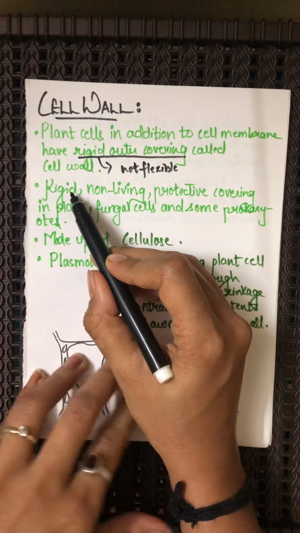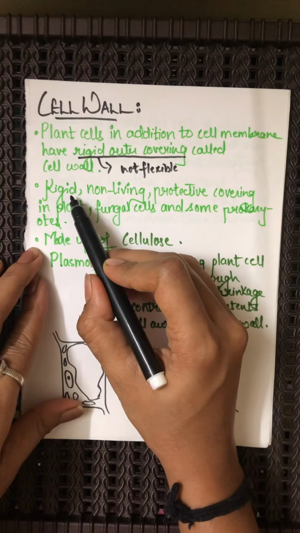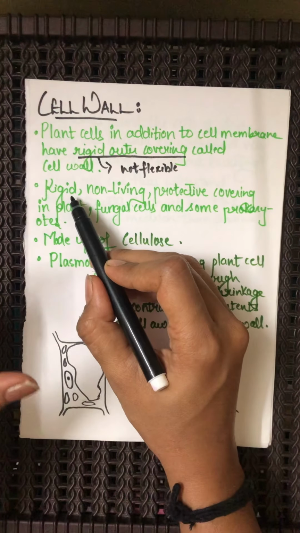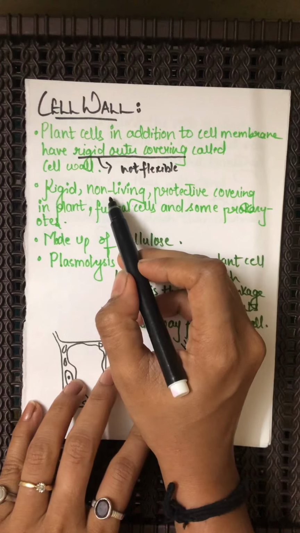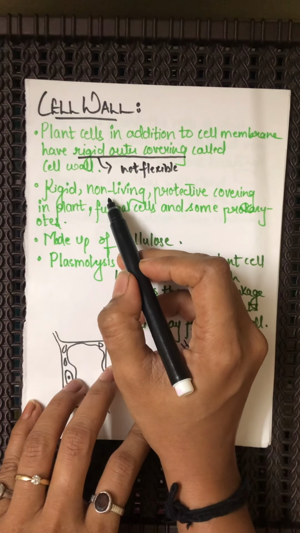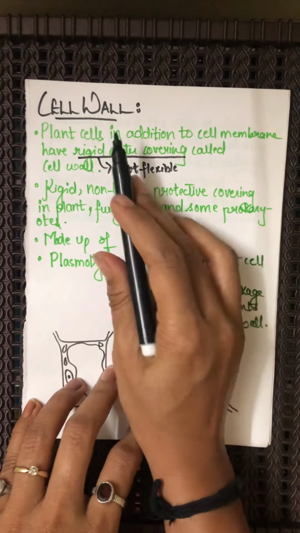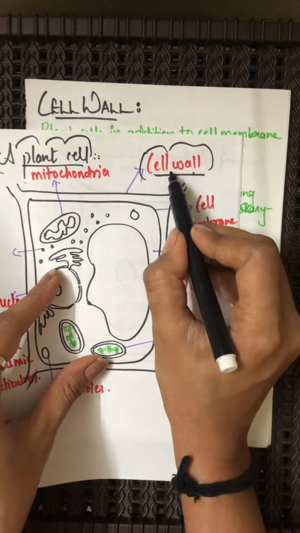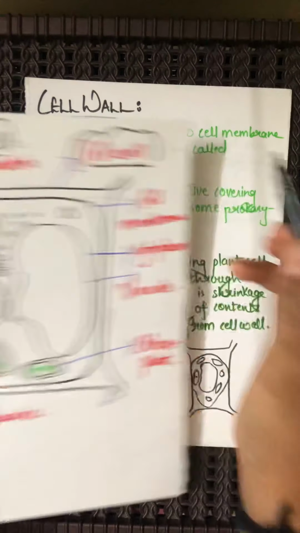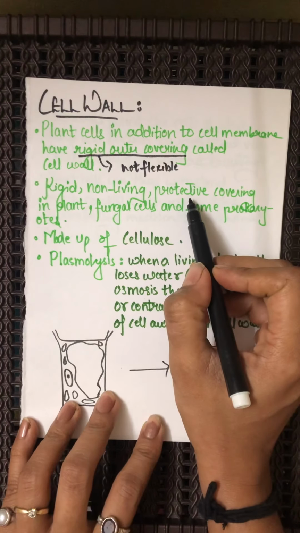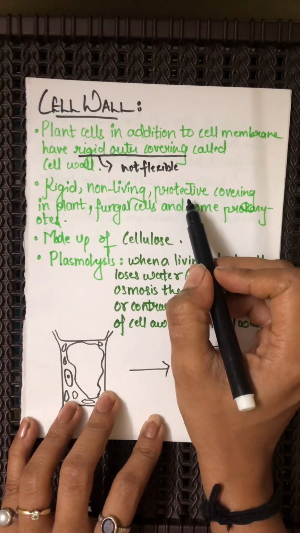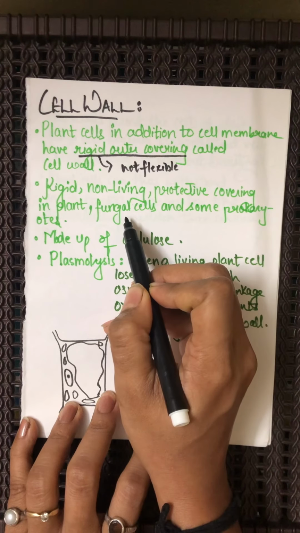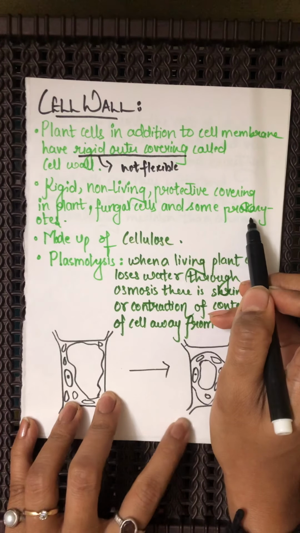So it is a rigid membrane which is not flexible enough. It gives a particular shape and it remains in a particular shape. It is non-living. The plasma membrane or the cell membrane is living, whereas the cell wall is non-living. It is the protective covering. It is not present in the animal cell, but it is present in the plant cell, the fungal cells, and some of the prokaryotic cells.